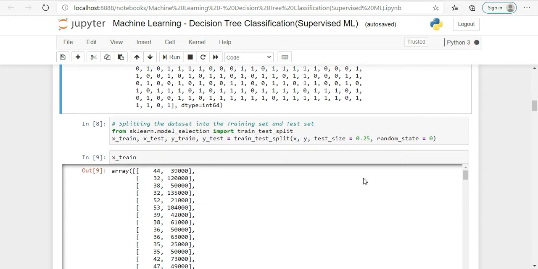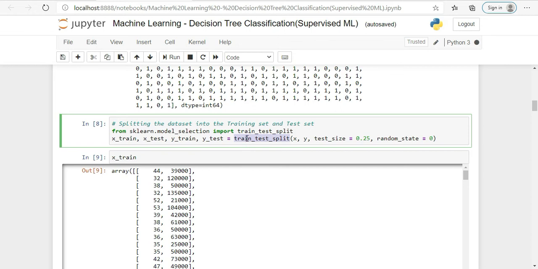Now we have extracted the value of x and y. We will split our dataset into training and testing set. So again we are using sklearn library. From sklearn.model_selection we will import train_test_split. So we need x and y for training dataset as well as testing dataset. So here we have created four variables: x_train, x_test, y_train, y_test.